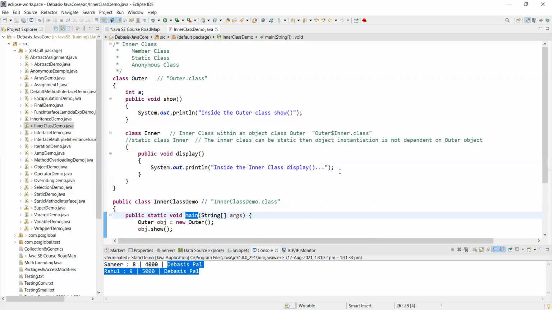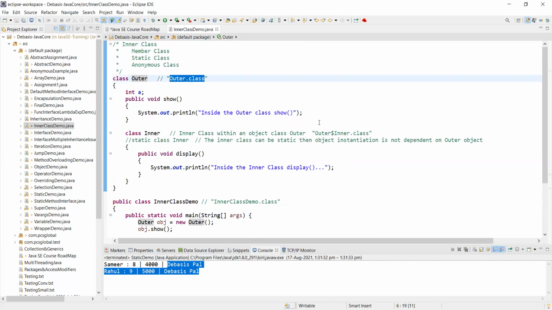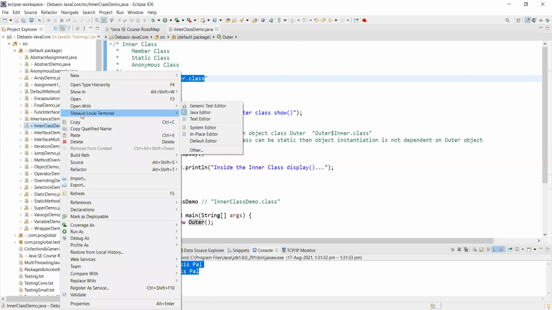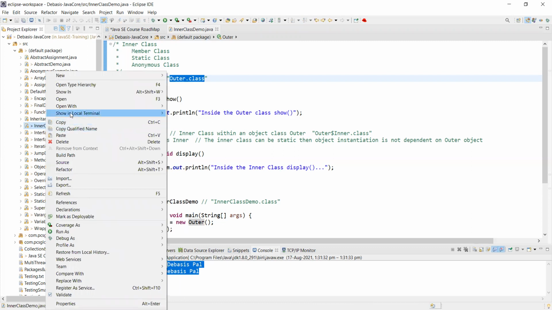But these classes are also files with a class name like outer.class. If I say outer, where are these being stored? Where have I stored this inner class? How will you know where I physically stored this Java source code? How to see that? I have right-clicked on inner class demo, and I have said show in local terminal, and then I have selected terminal. I will come to this portion.